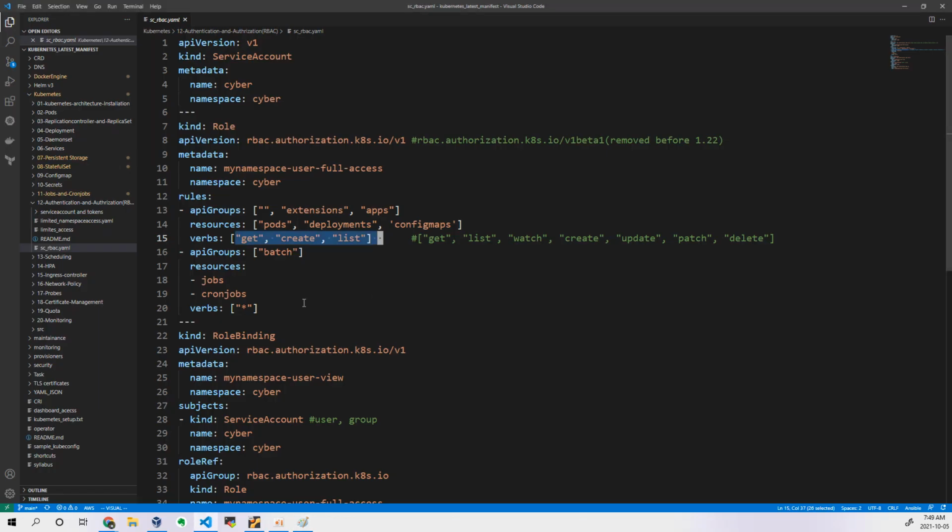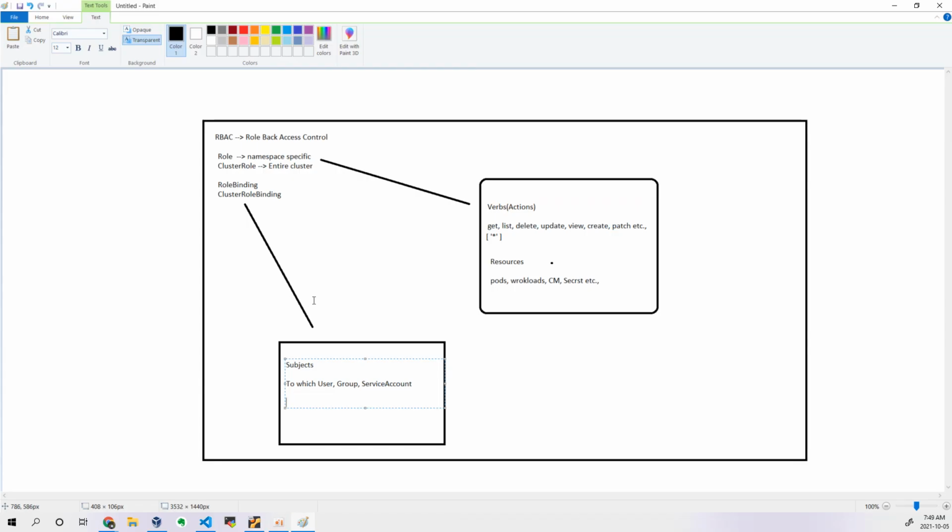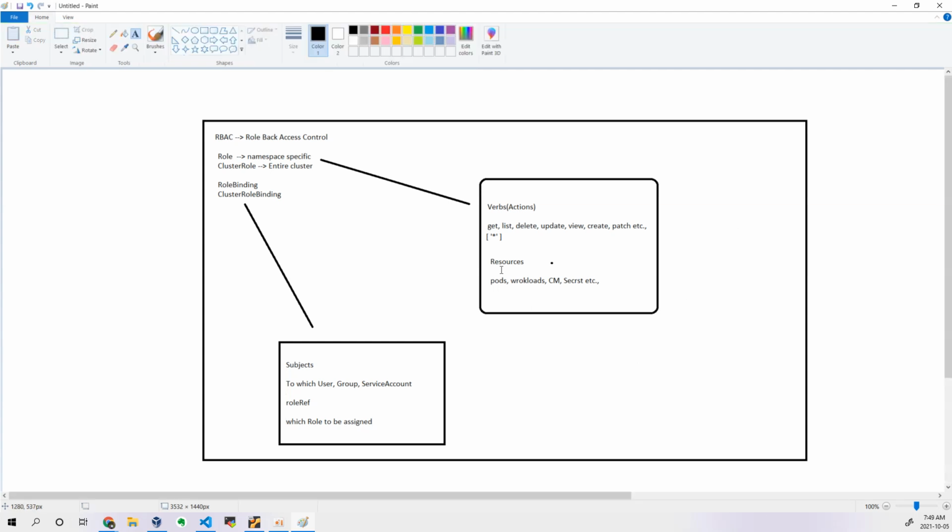So in the subject we define that, and a role will be assigned under the role reference section: which role should be applied, which role is to be assigned to the user. That is what we define in this particular section. So this is the whole picture of your RBAC, role-based access control. You have role and cluster role, where you define which resources should have what actions. This is the main file which says which resources will have what actions to perform, so that when you assign this role to the user, he can perform the actions you have defined in it, whether it is role or cluster role.